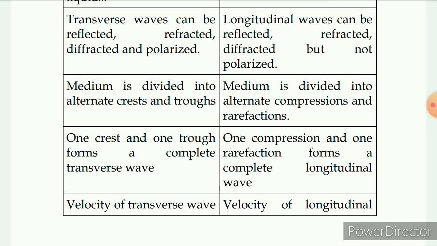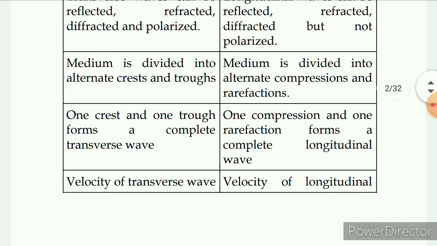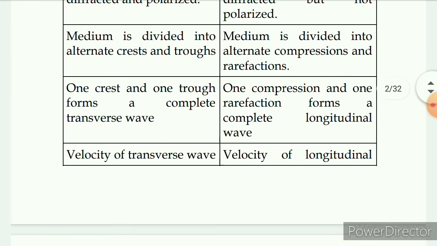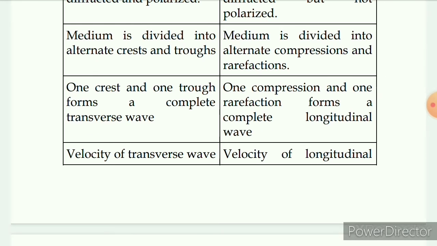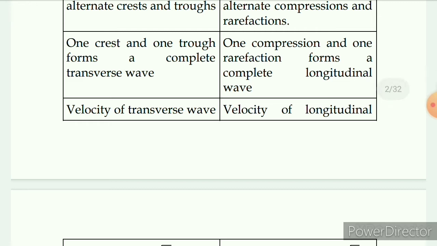Whenever transverse waves pass through a medium, it is divided alternately into crests and troughs. Whereas in longitudinal waves, the medium is alternately divided into compressions and rarefactions. One complete crest and one complete trough together form one transverse wave, and one compression and one rarefaction form one longitudinal wave.